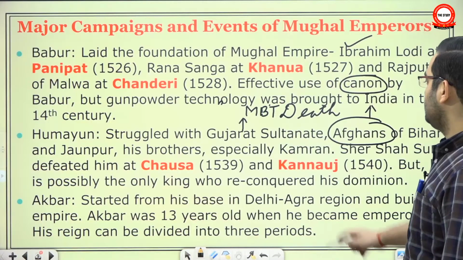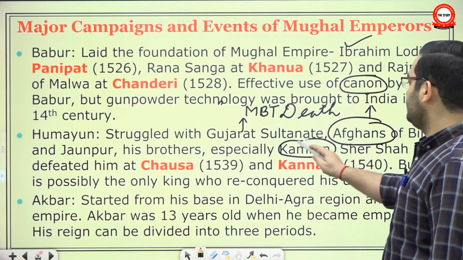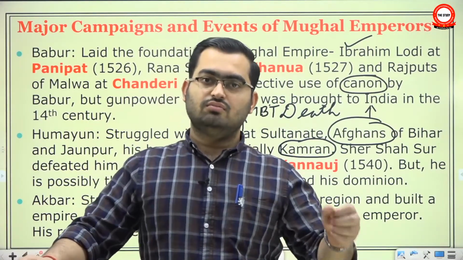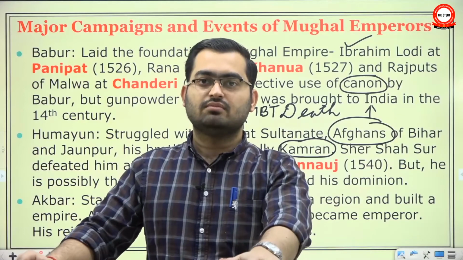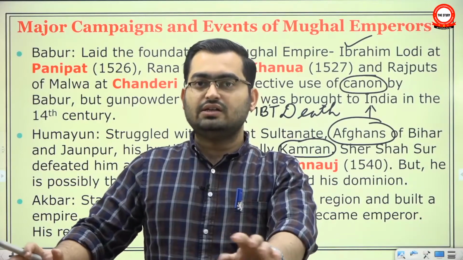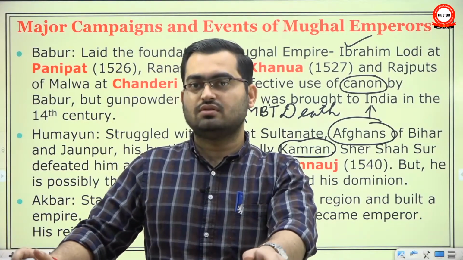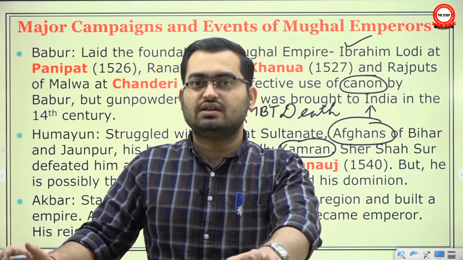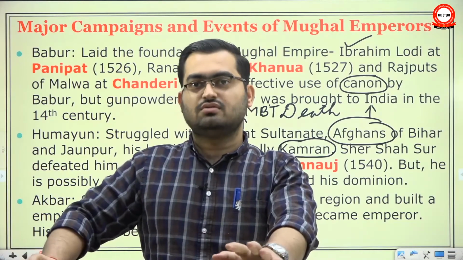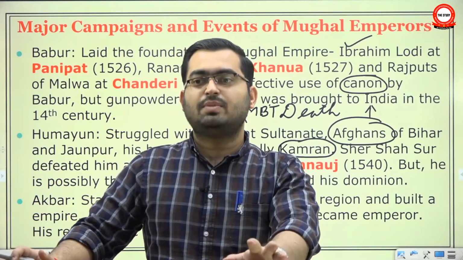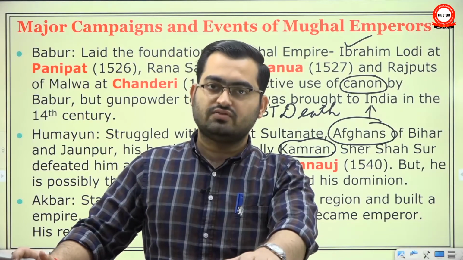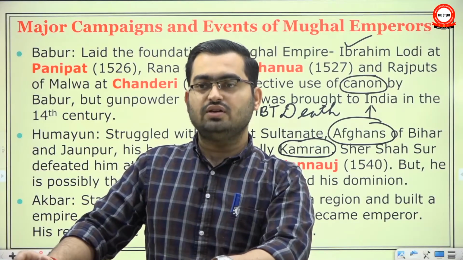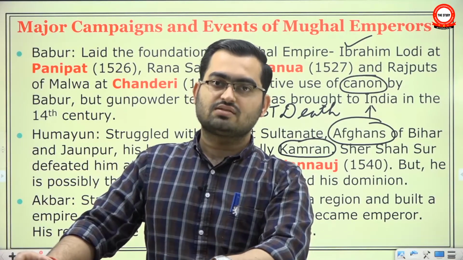and his brothers, especially Kamran. I mean, perhaps the most unfortunate thing to happen to Humayun were his brothers. Time and again, they completely squandered the gains made by him. They were bitter about him. They did not come to his aid when he needed them most. So, just as we talk about Shakuni Mama or such other relatives, the brothers of Humayun should be famous to that extent. Partly the reason Humayun was a failure, if you consider him a failure, though we will question that in a moment, was his brothers. If Humayun was a failure, that was largely due to his brothers.